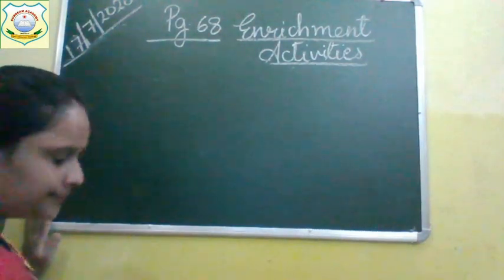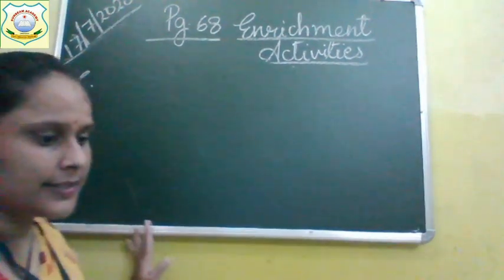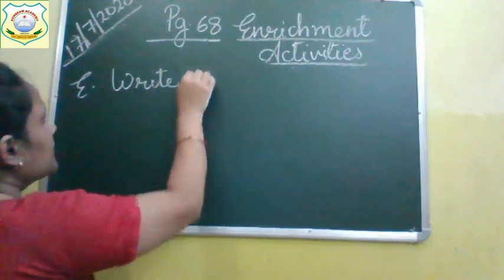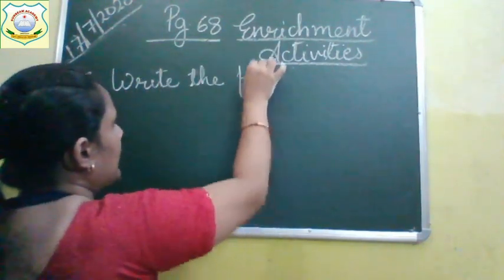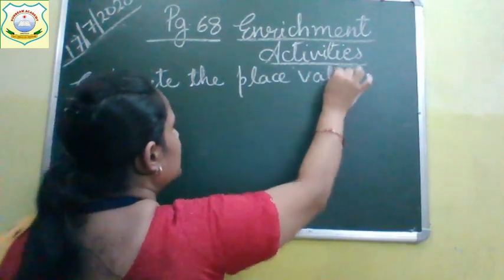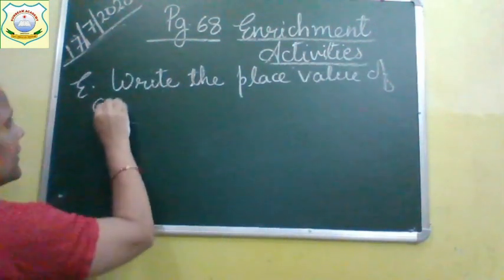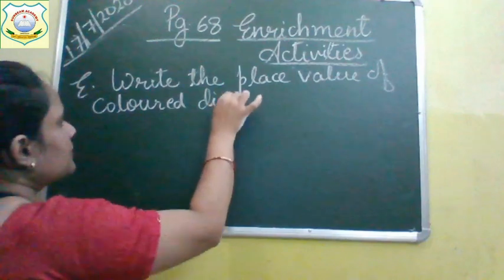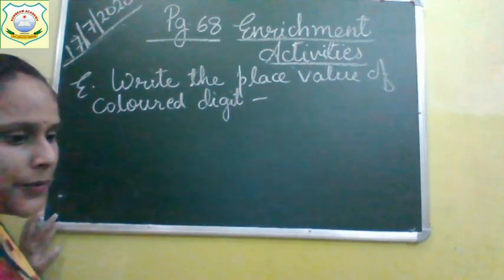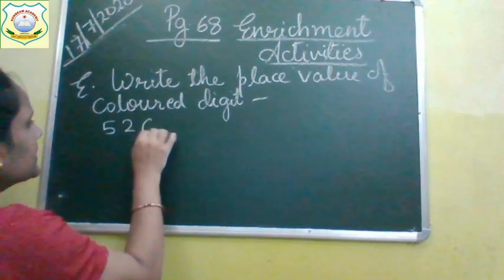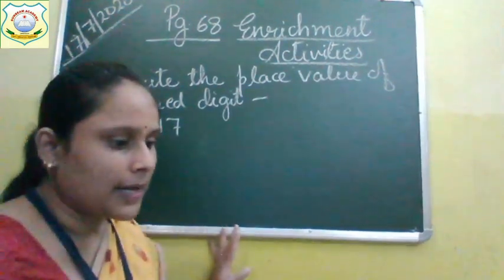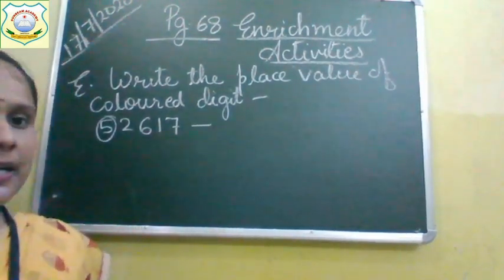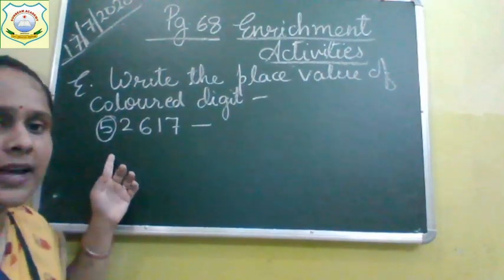So now let's start our question E. Question number E is: write the place value of the colored digit. Number is given to you: 52,617. In this number, 5 is the colored number. Okay, 5 is the colored number. What is the place value of 5?